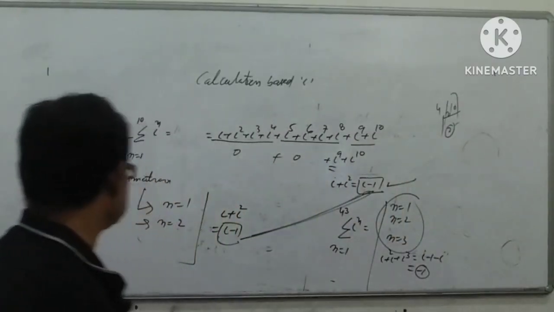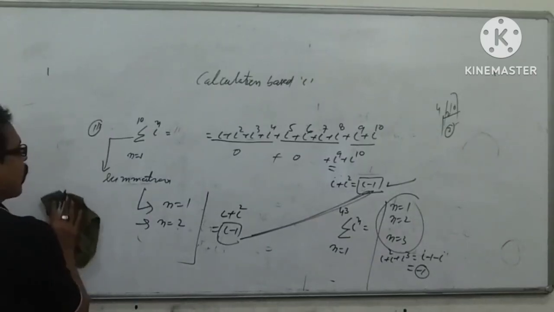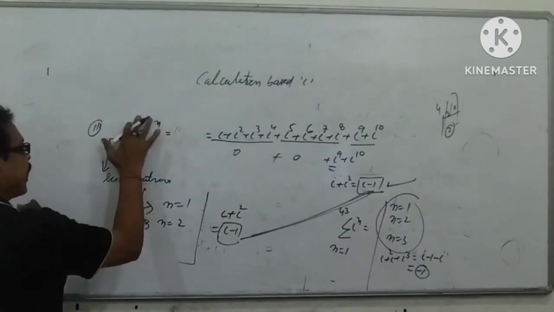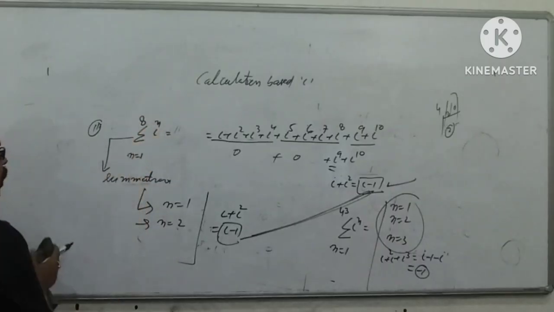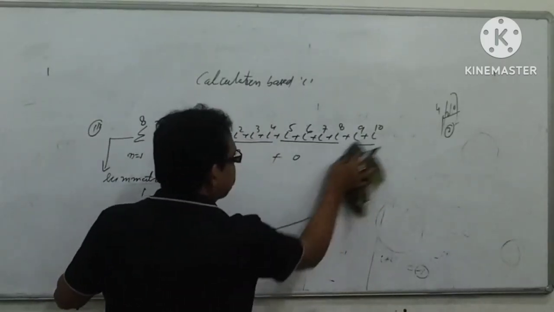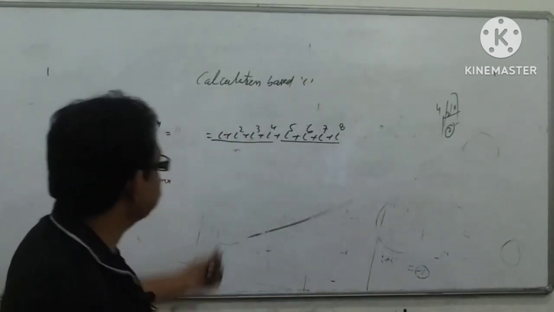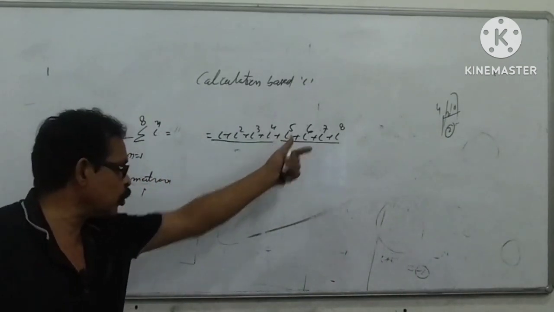Now suppose this is 8. n from 1 to 8. 8 means we have to move here. So what is its value? Its value is 0.